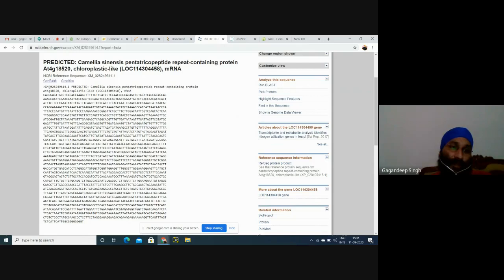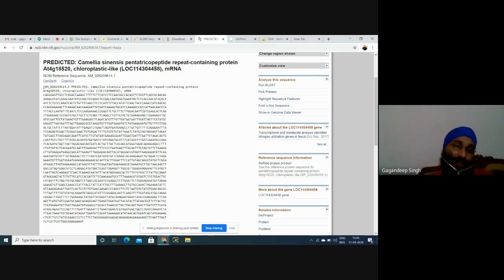Here the accession number is XM_028249611.1. Then this is a predicted sequence, means this is not a confirmed sequence. This is just a prediction. Prediction means this sequence is predicted as Camellia sinensis pentatricopeptide repeat-containing protein. Okay, and AT4G18520 is the accession number from Arabidopsis. Means when they compared this sequence with Arabidopsis, this was the accession number. Means this type of sequence in Arabidopsis is also found in the TAIR database. And the location is chloroplastic, and this is the mRNA sequence. Means these are some details written over this sequence.